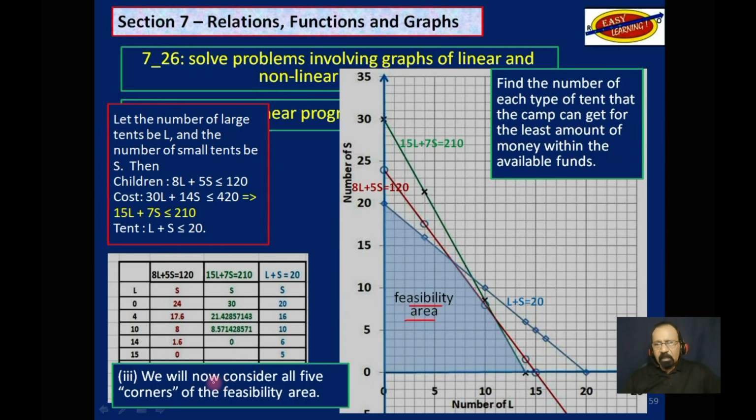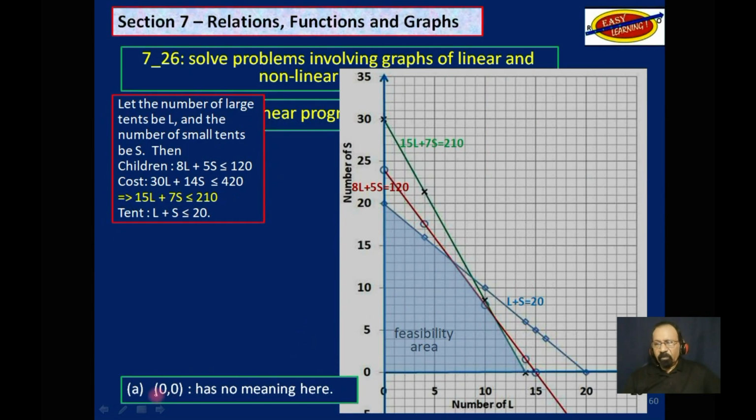We will now consider all 5 corners of the feasibility area, all 5. This one here, that one up there, this one down here, this one here, and this one down here, to see which one works best.